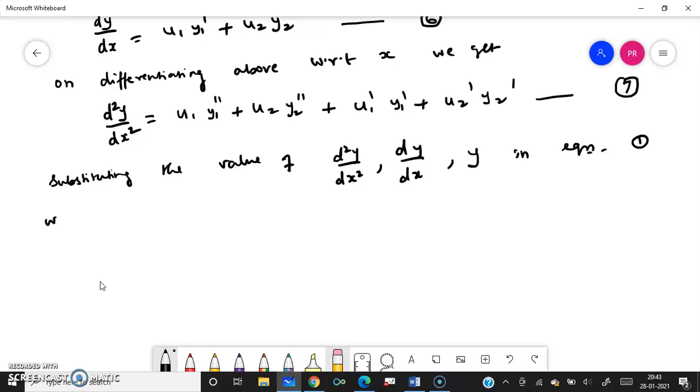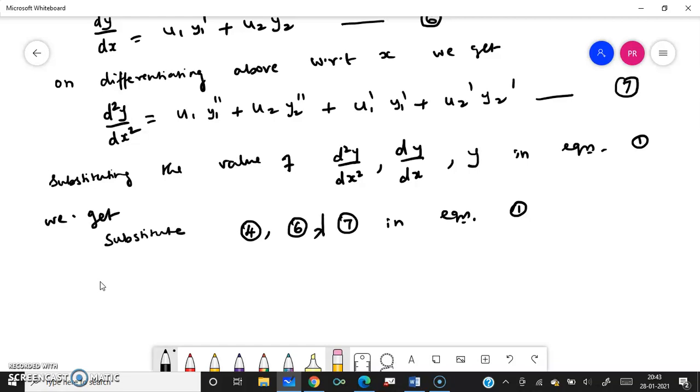Okay, we get, what we get is that I am going to substitute equations 4, 6 and 7 in equation 1. I should write, substitute 4, 6 and 7 in equation 1, we get.